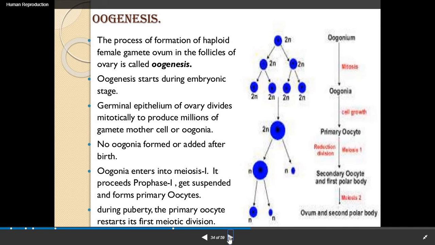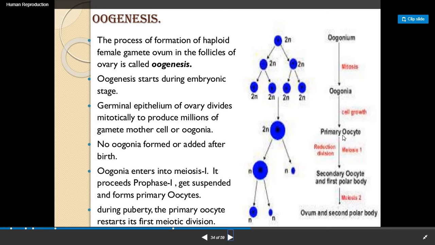Now the oogenesis process. Here you can see in this chart the diploid 2n oogonium, which repeatedly divides by mitosis, and first two cells are formed which again have the diploid number of chromosomes, which again divide by mitotic division, and numerous, or you can say four, oogonia form. These oogonia undergo cell growth and then result in the primary oocyte, again having the diploid number of chromosomes.